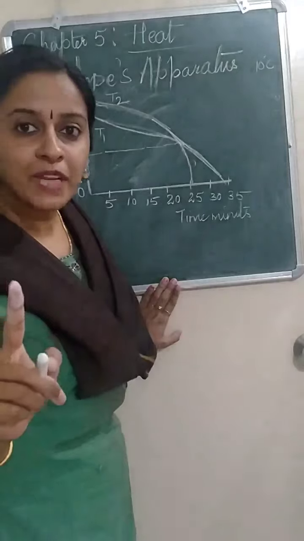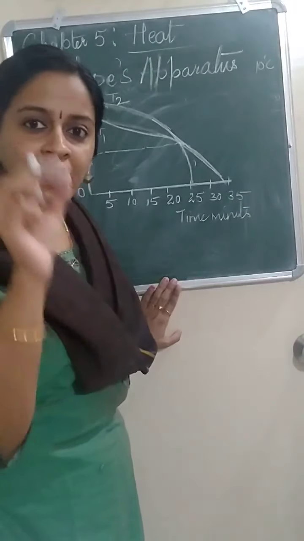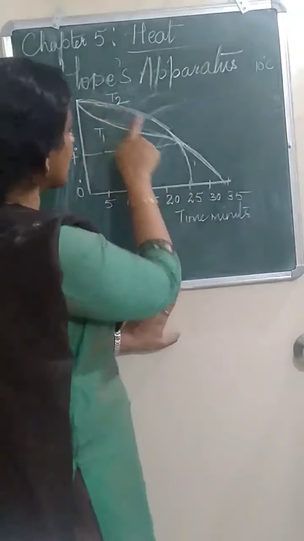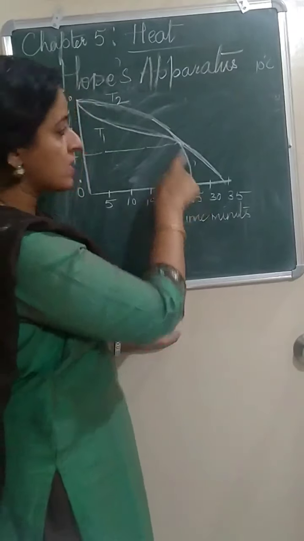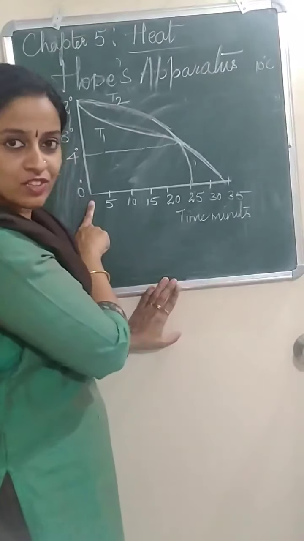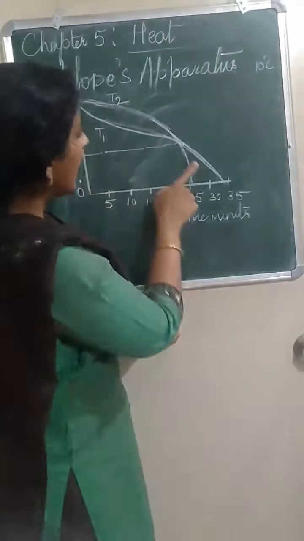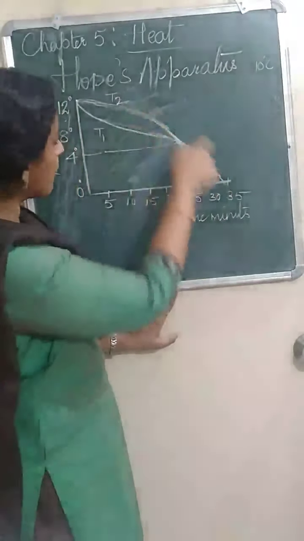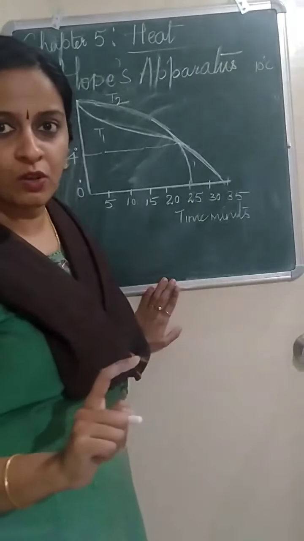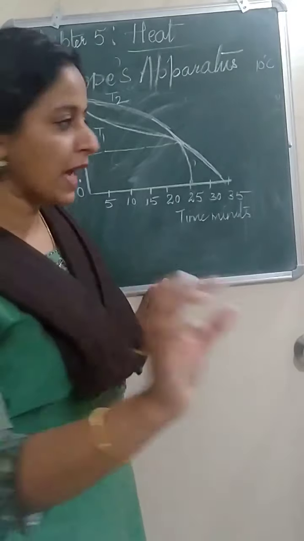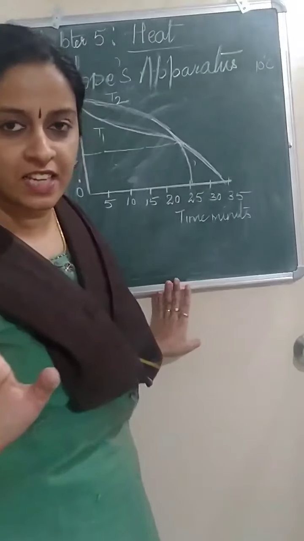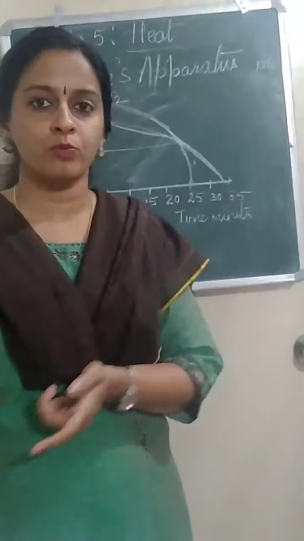But T2 reached 0 in less time. See, in 25 minutes, T2's temperature reached 0, whereas in 35 minutes, T1's temperature reached 0. And for some time, both were showing 4 degrees Celsius. This is the graph of Hope's apparatus.